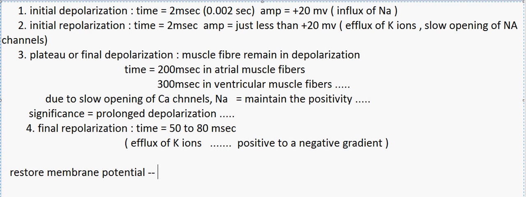The sodium ions which came into the cell during all these 4 phases tend to move out of the cell, and the potassium ions come back into the cell. So the potassium ions influx into the cell, and this action takes place through the sodium potassium pump.